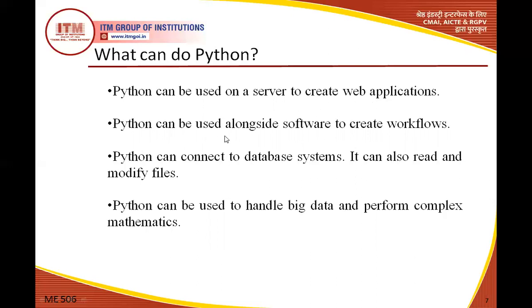Python can be used alongside software to create a workflow. It means that alongside software you can develop a particular application for enterprises. So alongside software, you can create for the workflow. Suppose you want to create software for a particular industry, so that the work will be done by this software. So you can do this.